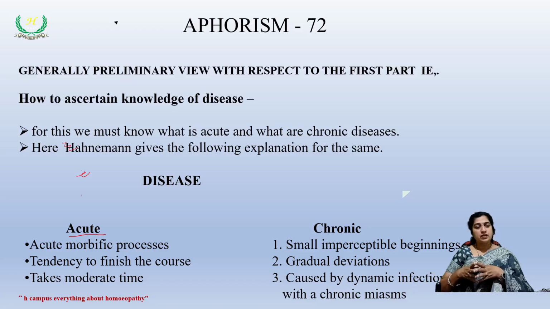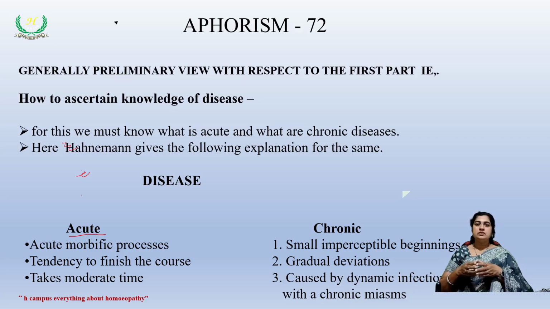In chronic diseases, we find that they have a small and imperceptible beginning. What we mean by imperceptible is, for example, the patient is suffering since many years, and the patient doesn't know how it has started. If you try to trace the cause of the disease, it becomes very difficult. They say that it has started somehow, and this shows that there is an imperceptible beginning.